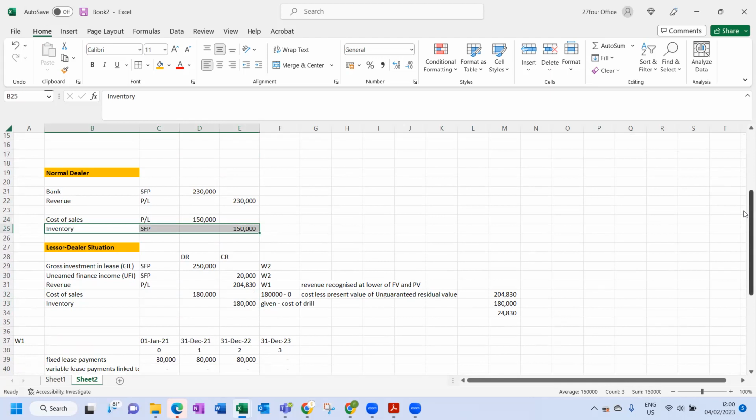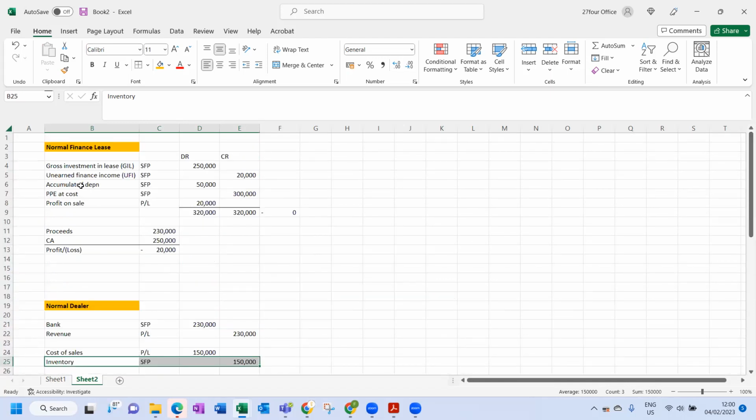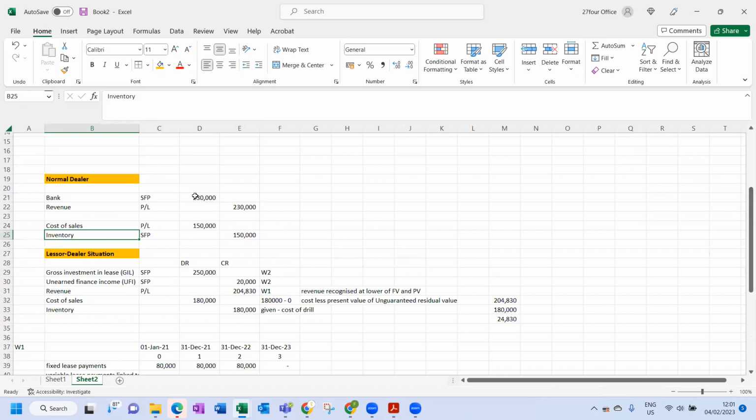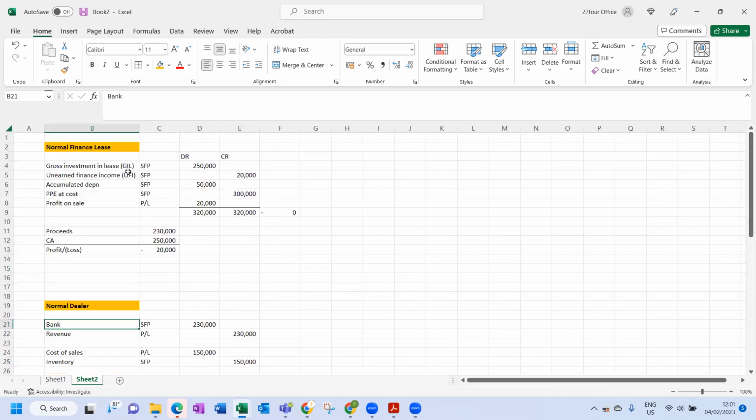So in this scenario, that part falls away because we are selling inventory. We're not selling PPE. And basically that part and the inventory part is kind of like the same thing. So you follow that. We have covered revenue. We have covered cost of sales. We have covered inventory. And we have covered bank, bank being this part over here.